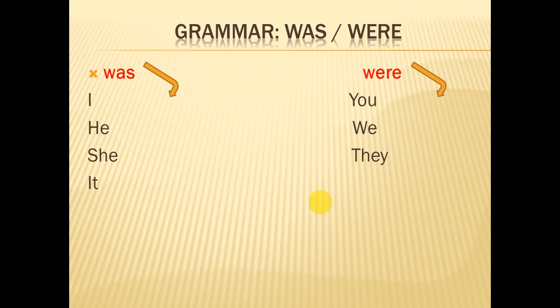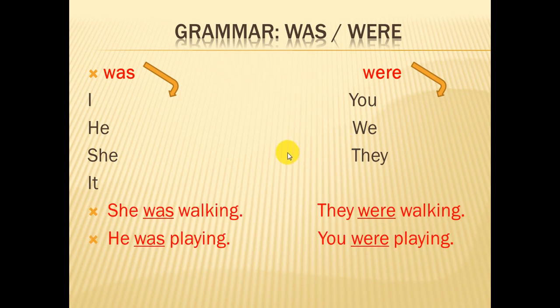We have some examples here. Look, she was walking, he was playing, they were walking, you were playing. We have here, as you notice, she was, he was, they were, and you were.